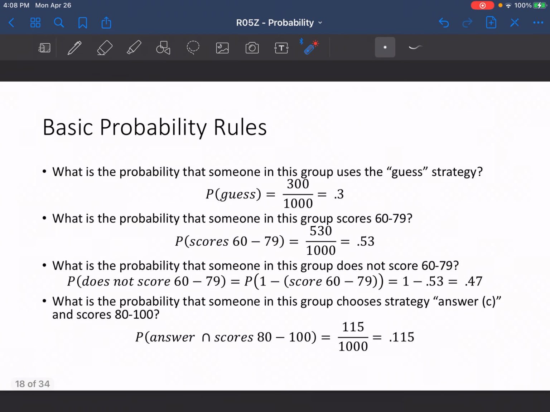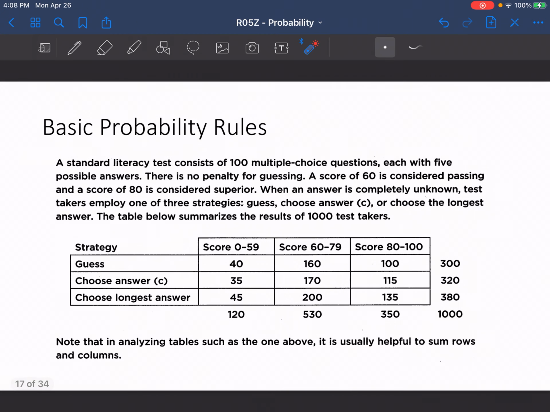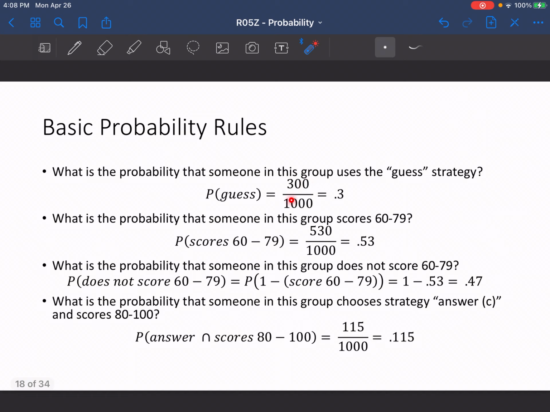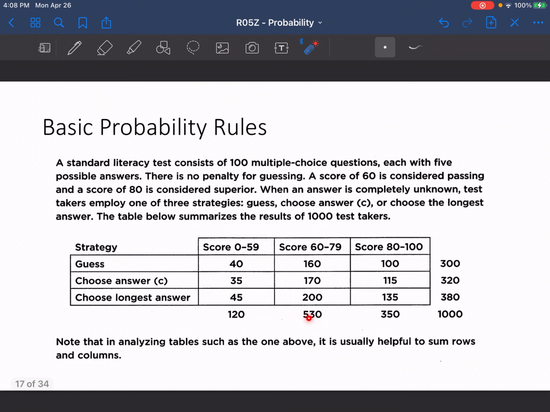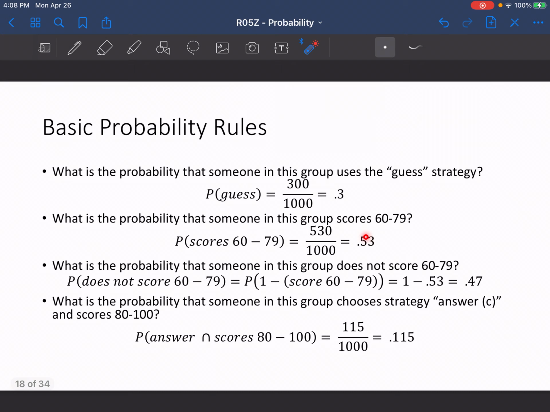Okay, so if we're given all these questions to find probability based on that information, let's say we were asked, what is the probability that someone in this group uses the guess strategy? Well, we would take the total number who used the guess strategy, which was 300, and divide it by the total number in the sample, and that would give us a probability of 0.3. If we're asked what the probability is that someone in the group scores from 60 to 79, again, we would take the total that scored 60 to 79, 530, and divide it by 1,000, and that's going to give us a probability of 0.53.